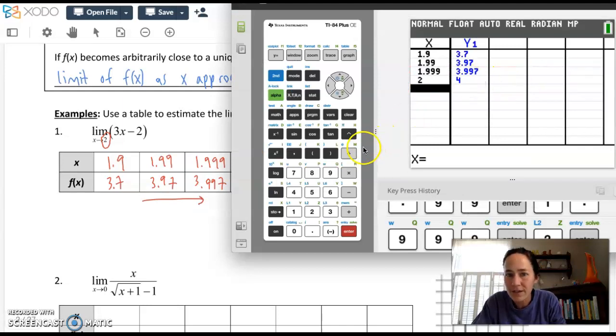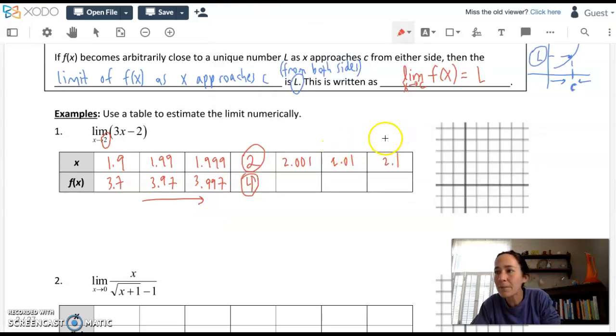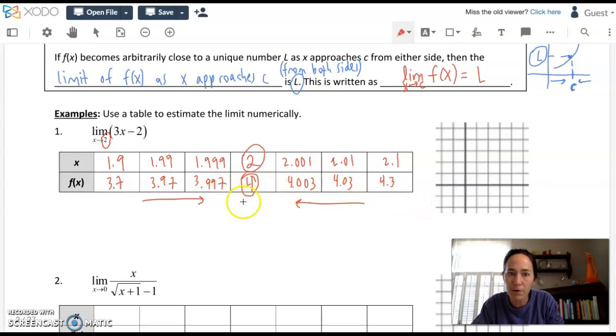When you go above it, is it very surprising? Just 1/1000th above it should be right above 4. 1/100th above it. And then just like the table set up, I put a 2.1 at the end. You see the same thing happening on the other side. I got a 4.3 way above 4, 4.03, and 4.003. So these values, you can see the y's rising to 4 and falling from above 4 to 4 on the other side. The limit, you're going to say, is the number 4. If the x value is here, the y value goes there.